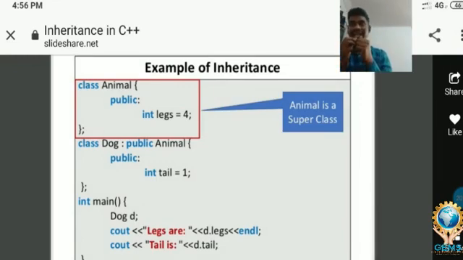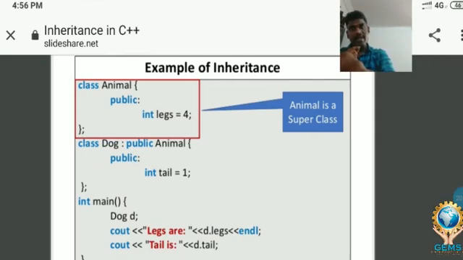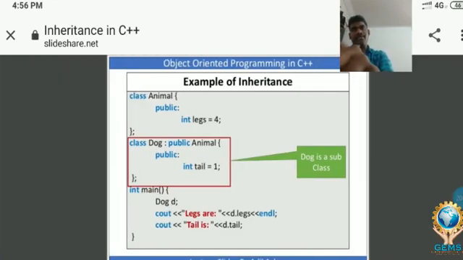Look at the slide, it is explained more clearly here. So class Animal is a superclass. Try to understand. Please put your focus here. It's clearly mentioned in blue color. Class Animal is a superclass. It has 4 legs. And now understand the second slide. Here in green color, it emphasizes one thing, that is the tail. The tail is mentioned in the child class, and above, the 4 legs are already declared in the parent class.